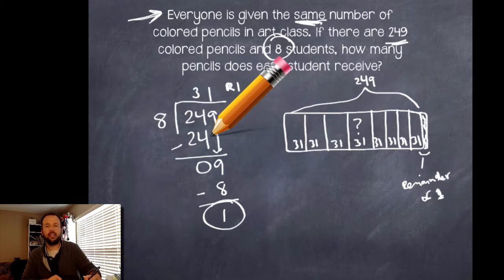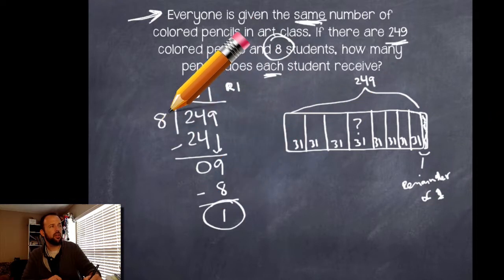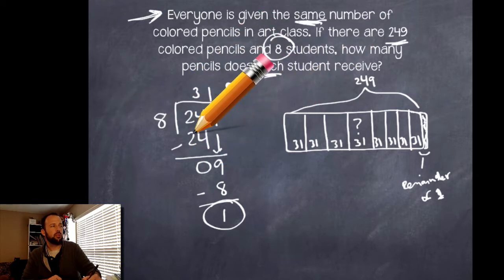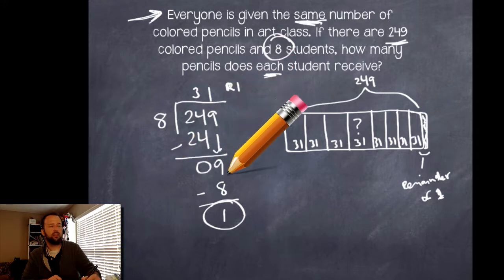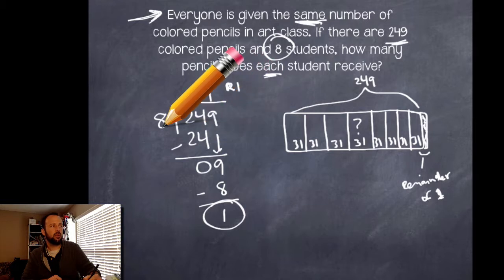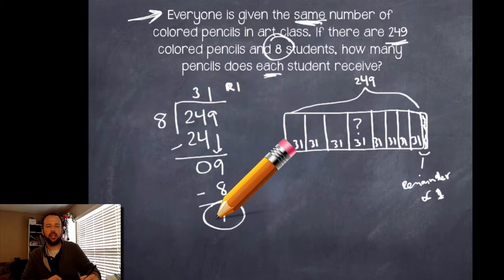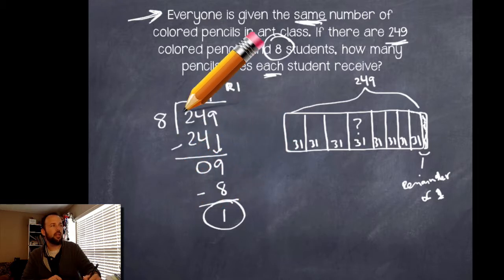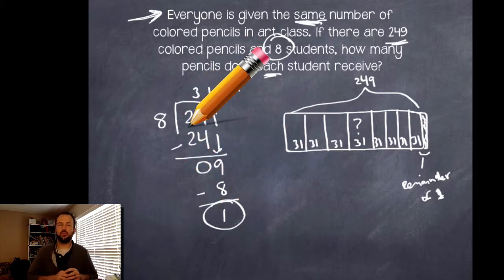All right, so if you didn't get that same answer as me, go ahead and check your work here. Again, if I take that 24 and I divide it into 8 groups, I'm going to have 3 in each group. And when I subtract, I have 0 left over. I got to still do that 9, though, those 9 ones. Those 9 ones, putting them into 8 groups, each group would get 1. And then I would subtract the 8, and I would still have 1 left over. Okay. So hopefully you got something similar to that.